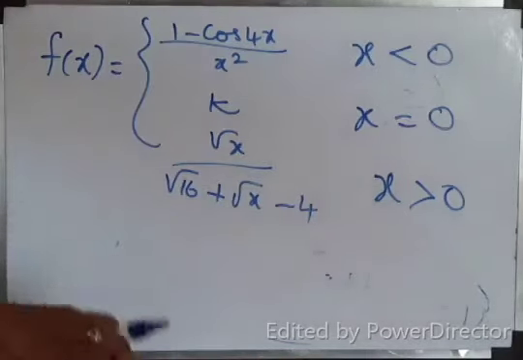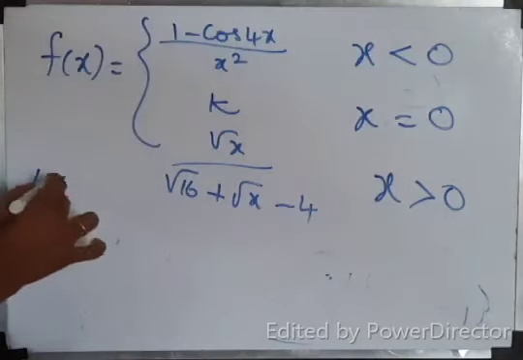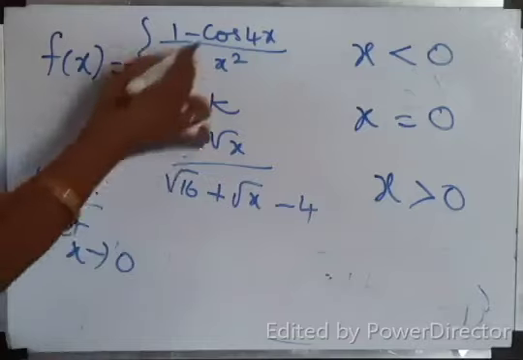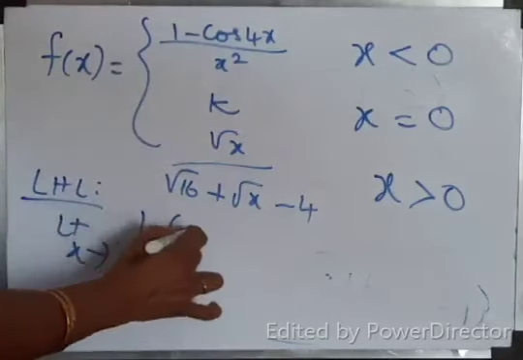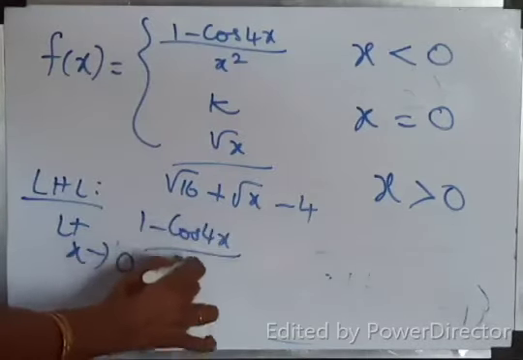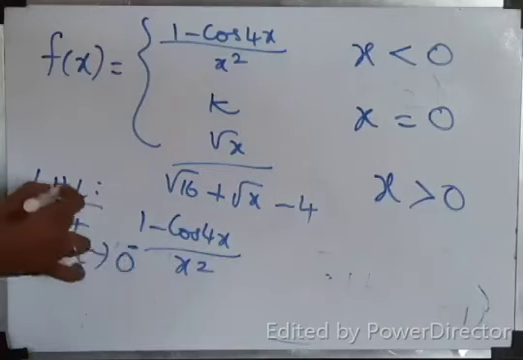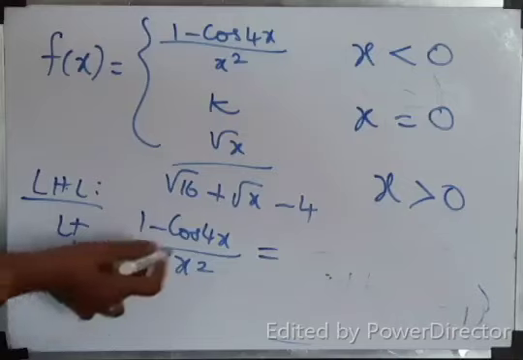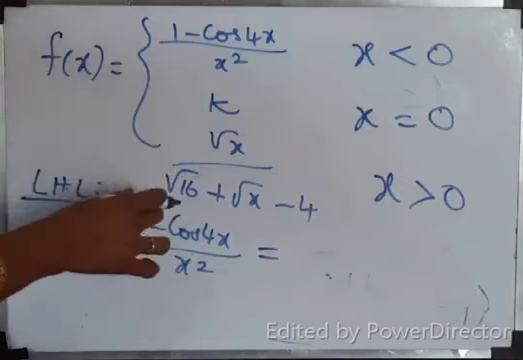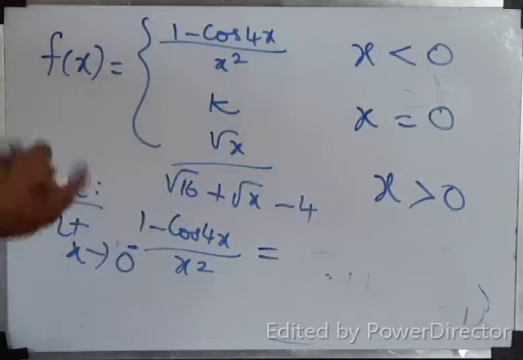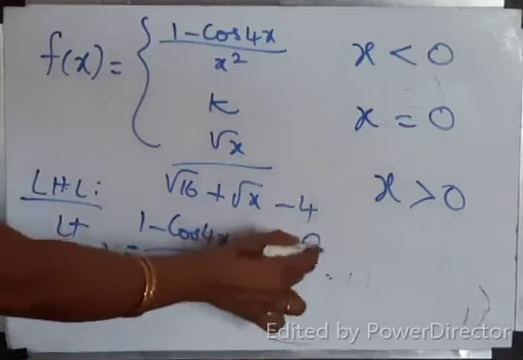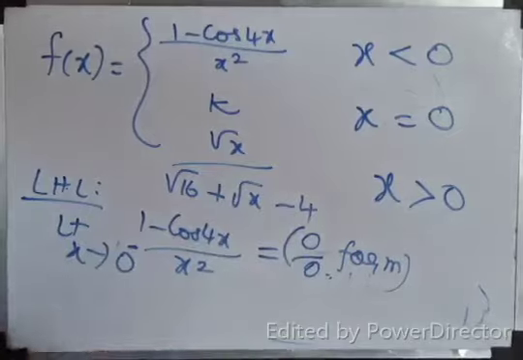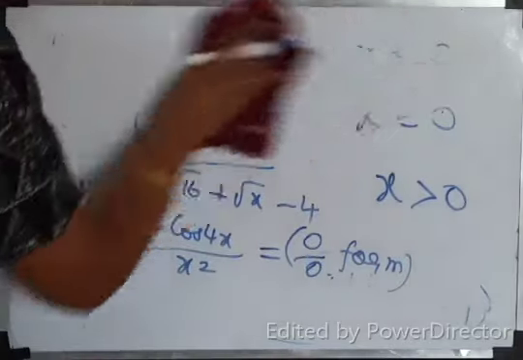LHL, RHL, we will find out. Okay, for first LHL. LHL, limit x tends to 0 minus, which function? 1 minus cos 4x by x square. Why I am writing minus? To say it is LHL. Now if you substitute x tends to 0, cos 0 is 1, 1 minus 1 is 0. 0 by 0, undefined. This is 0 by 0 form. Correct? So what I have to do? I have to apply L'Hospital rule.